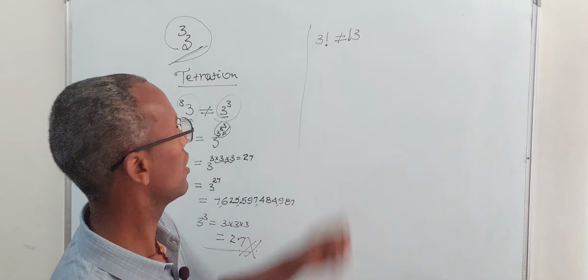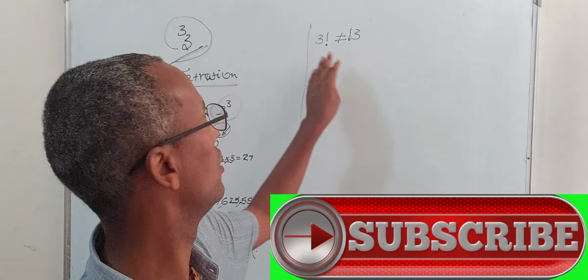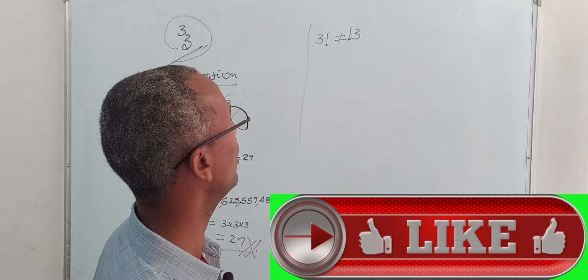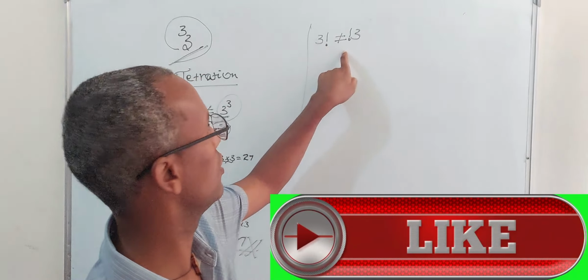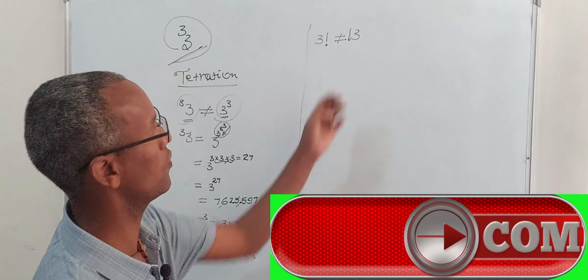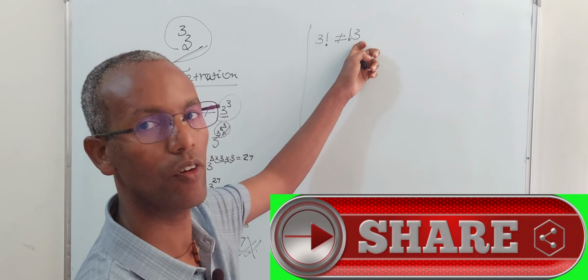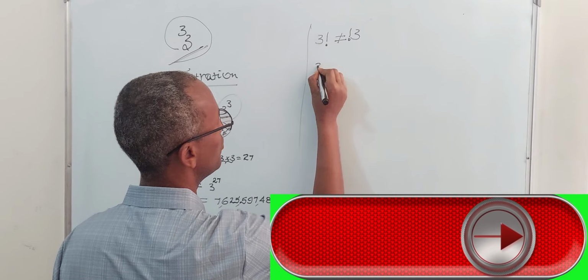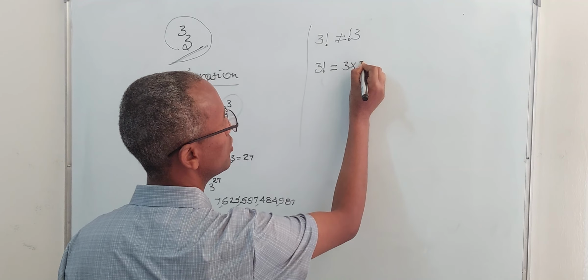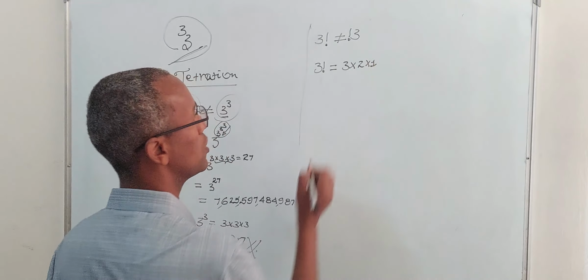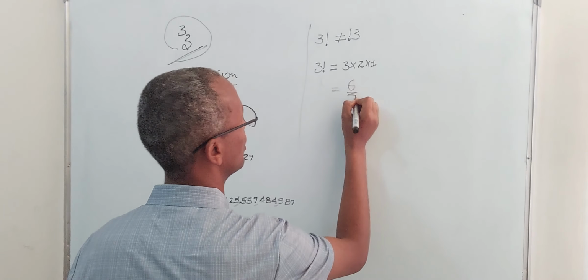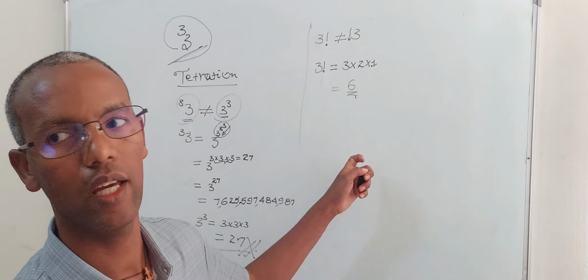These are different numbers. 3 factorial means you multiply 3 times 2 times 1, which is equal to 6.